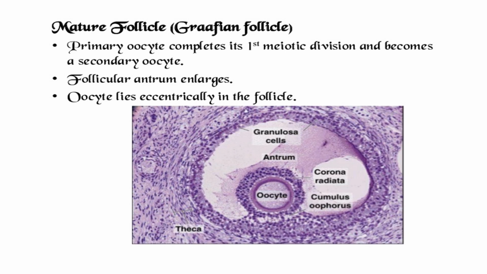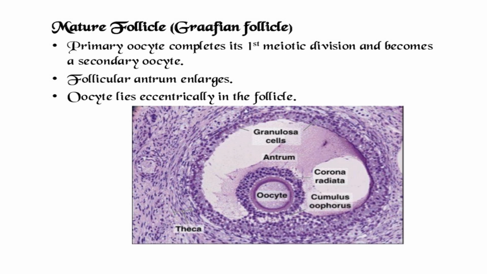So now it is the stage of the final Graafian follicle, where the follicular antrum enlarges, the oocyte lies eccentrically in the follicle, and most importantly, the first meiotic division arrest is withdrawn and the meiotic division is completed. Just before ovulation, the first meiotic division is completed.